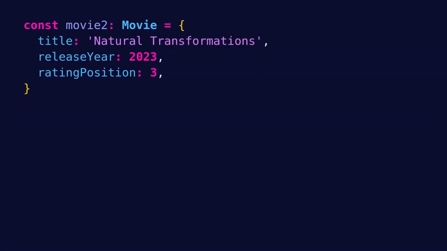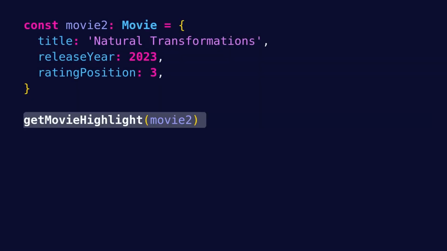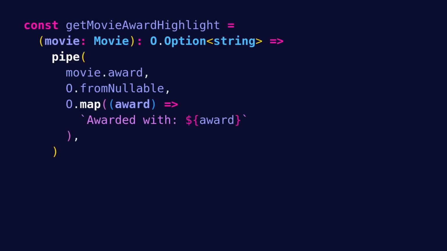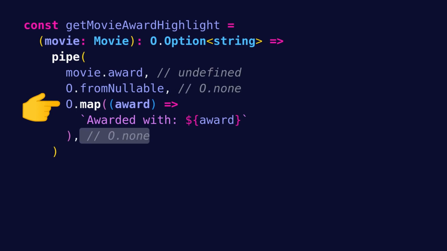Let's also see what happens when we call getMovieHighlight with the second movie, which has no award but is in the top 10. So we pipe the movie into getMovieAwardHighlight. Inside getMovieAwardHighlight, we pipe movie.award, which is undefined, into Option.fromNullable and get back none. Then, when we attempt to map that none, we get back none since there is nothing to map. So the final output is none.